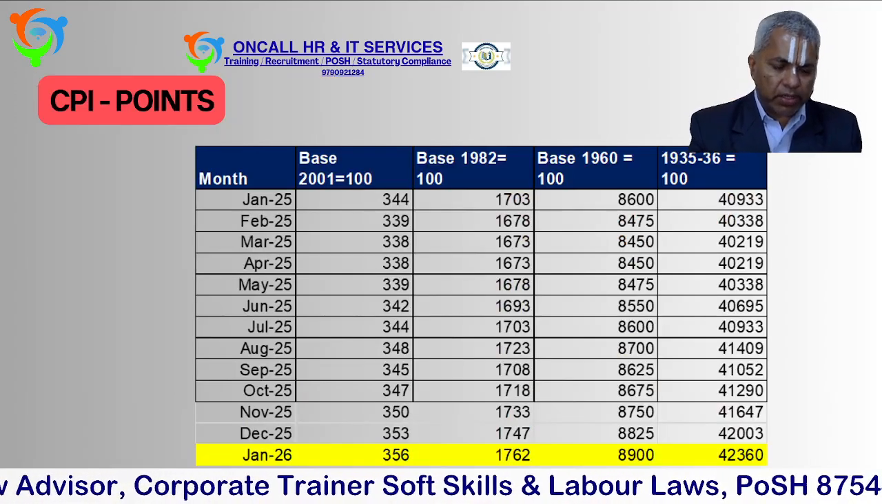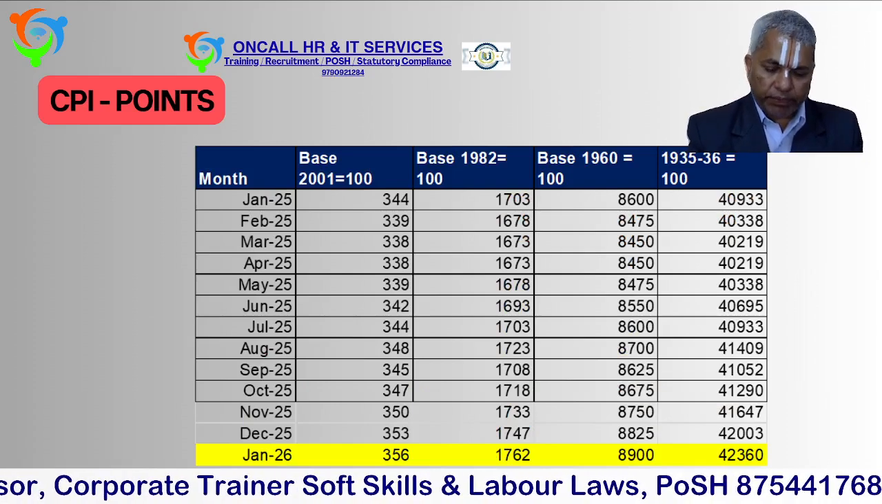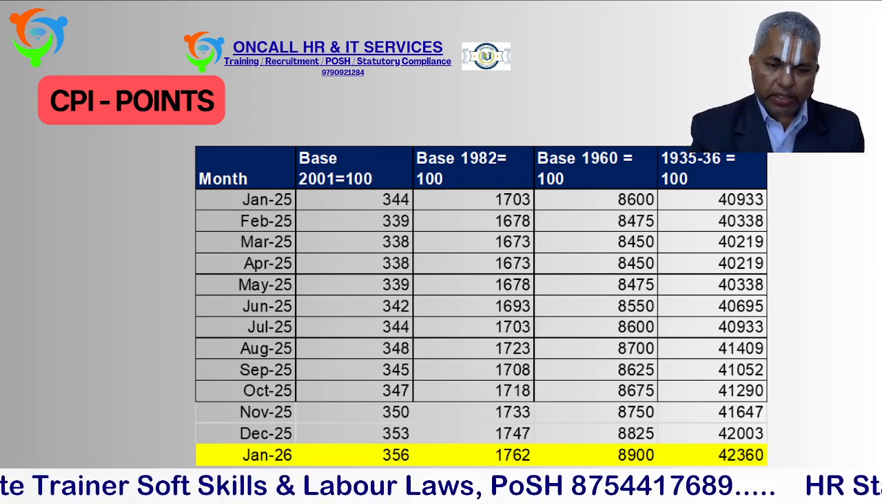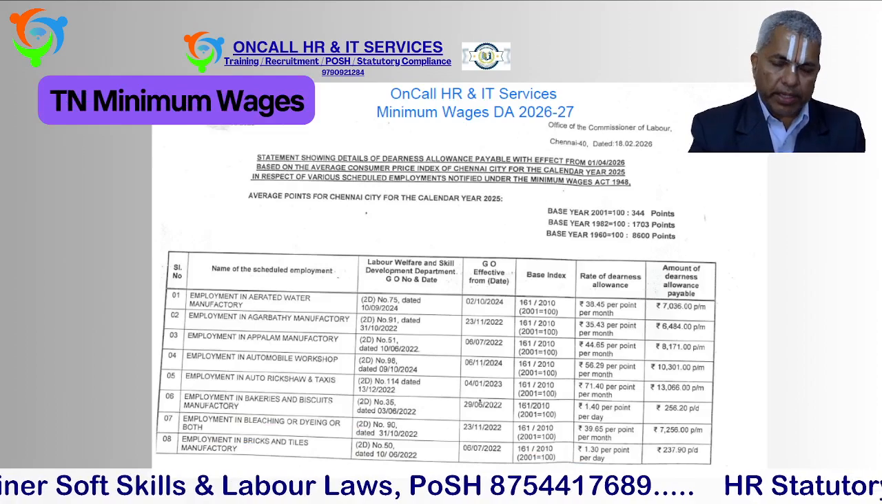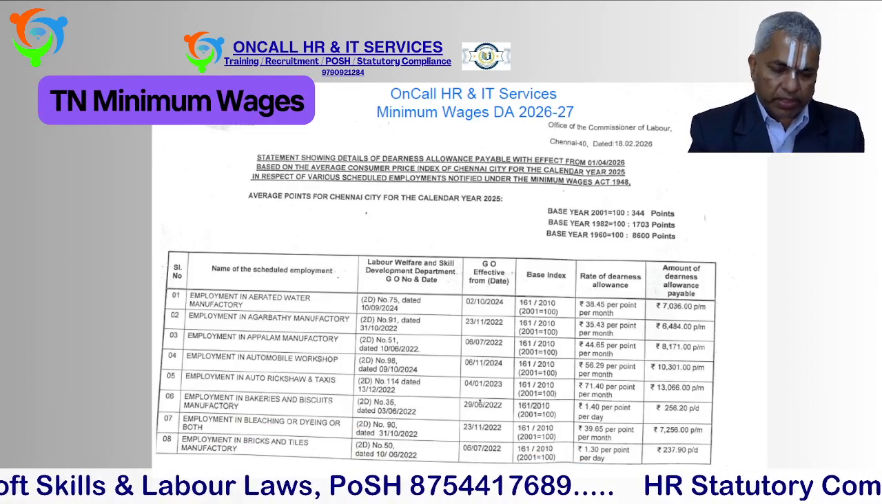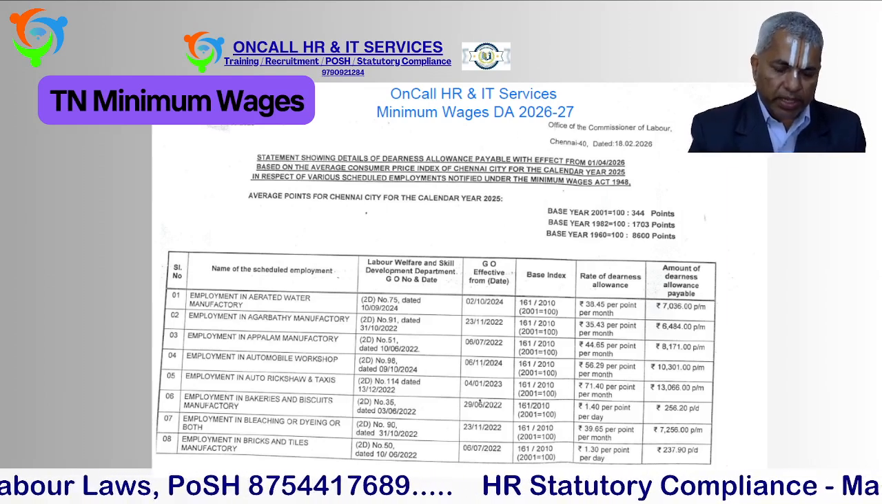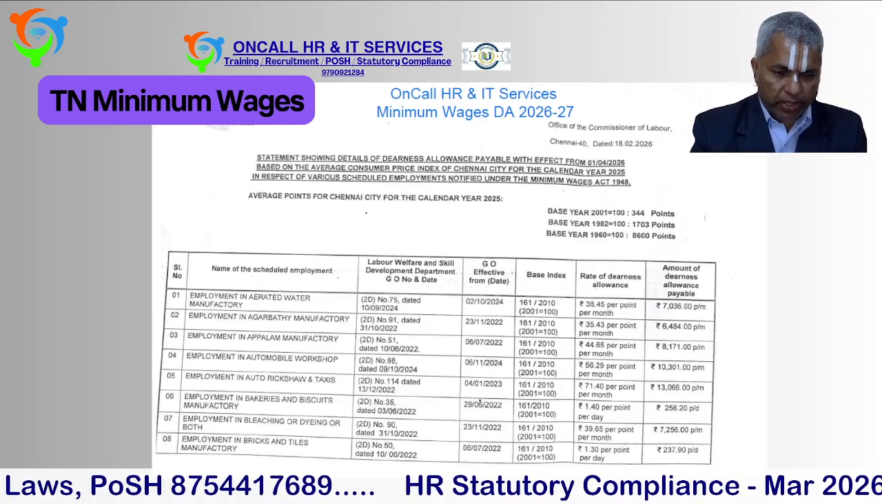CPI points, January also, it was announced for Chennai: 356. You know very well, all the DA points have arrived, and then each state is declaring DA, to be implemented for the period from 1st April onwards. So for that, you have to verify your state GO. If you require any help, you can WhatsApp me.